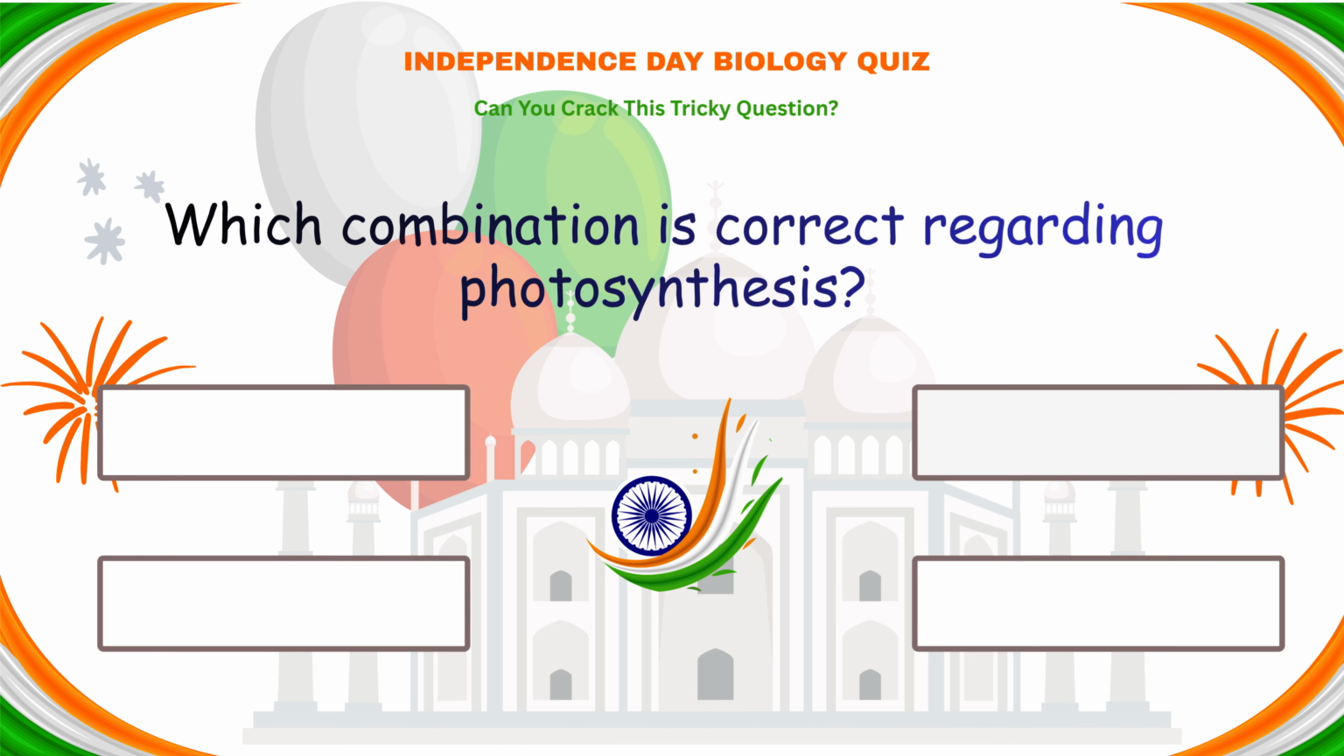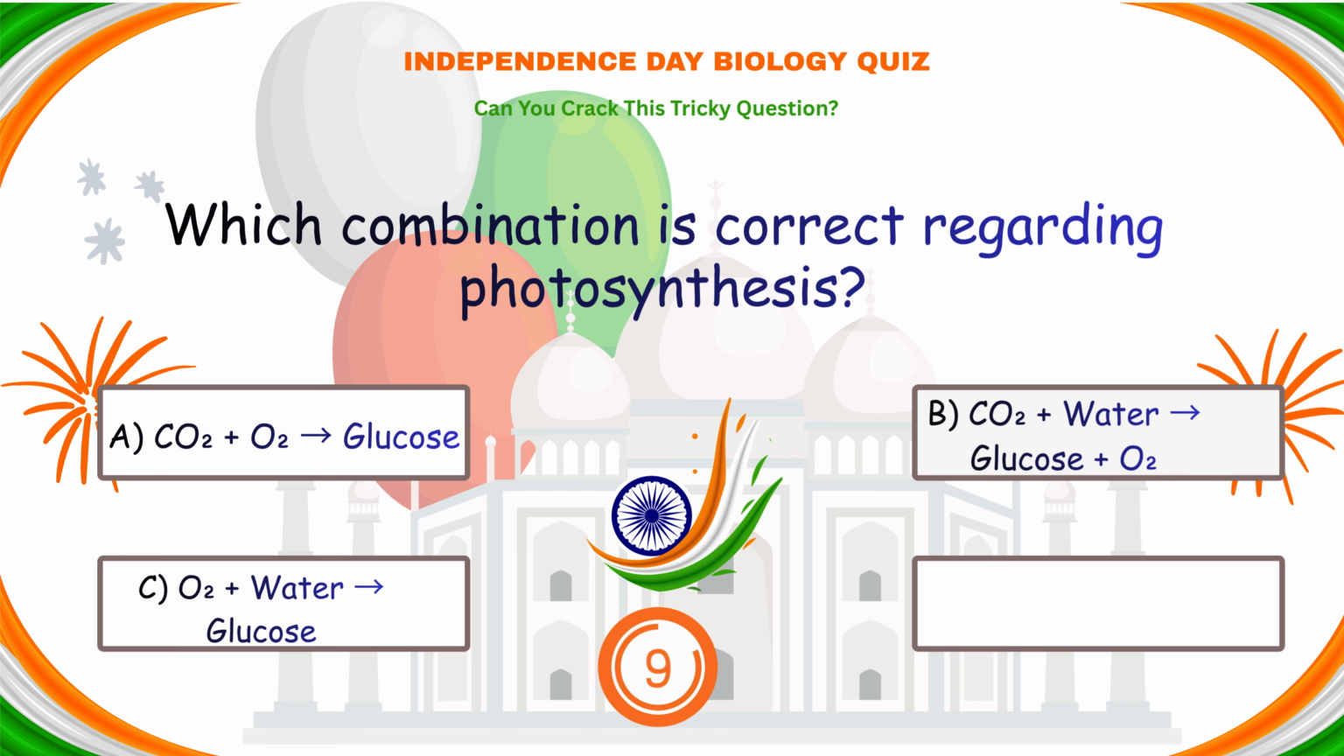Next question is, which combination is correct regarding photosynthesis? A. Carbon dioxide plus oxygen gives glucose. B. Carbon dioxide plus water gives glucose plus oxygen. C. Oxygen plus water gives glucose. D. Glucose plus oxygen gives carbon dioxide plus water.